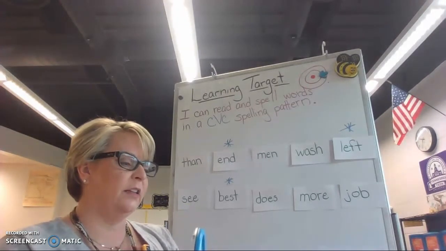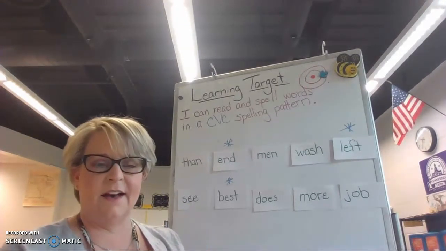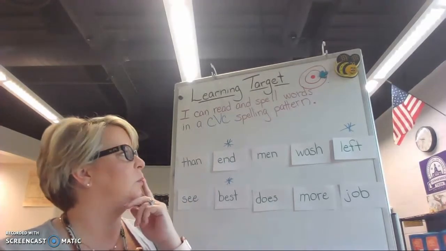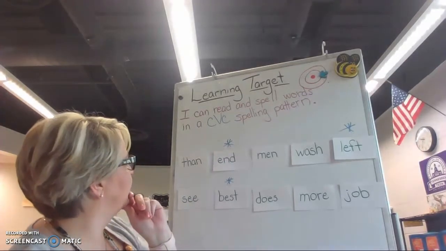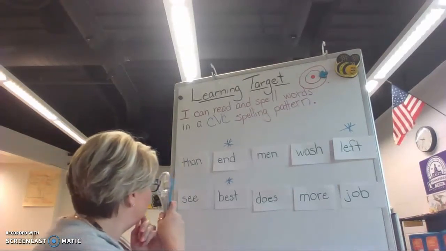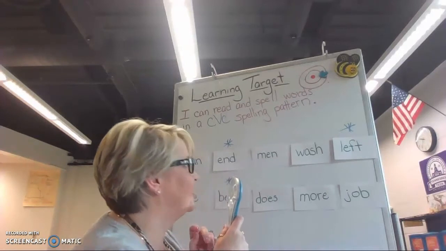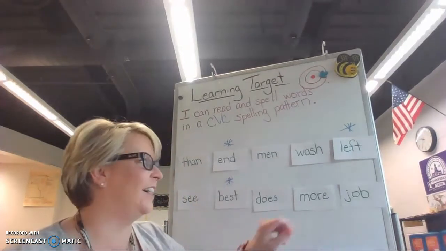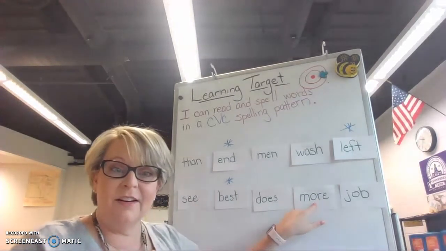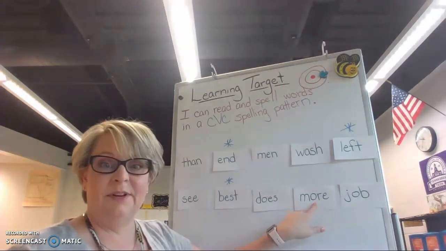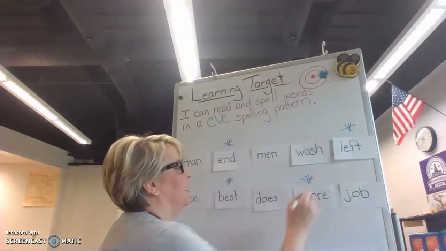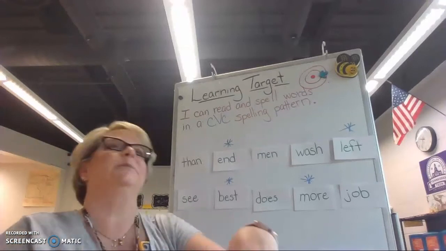A word that is an antonym of less. A word that is an antonym for less. I spy with my little eye the word more. More is the antonym for less because more is the opposite of less. Cool. All right, again.